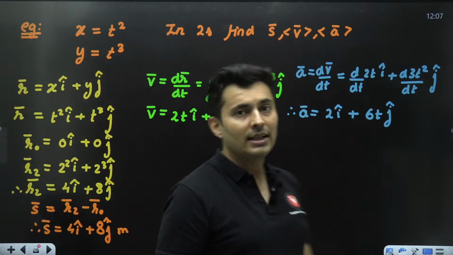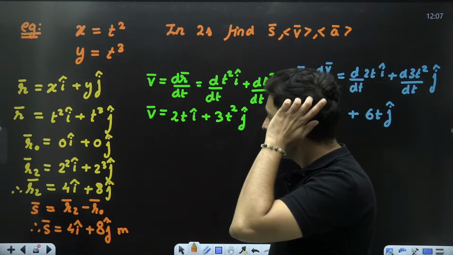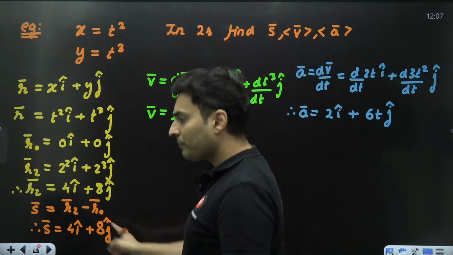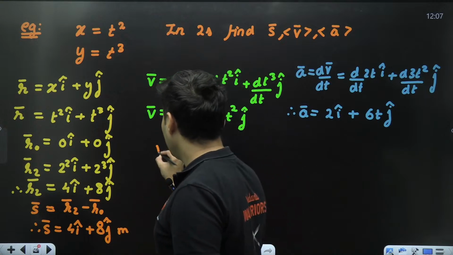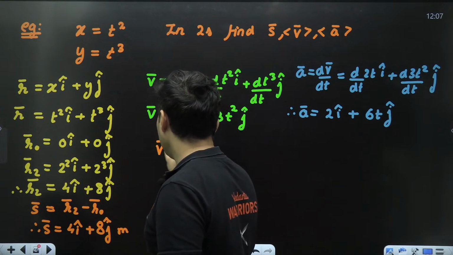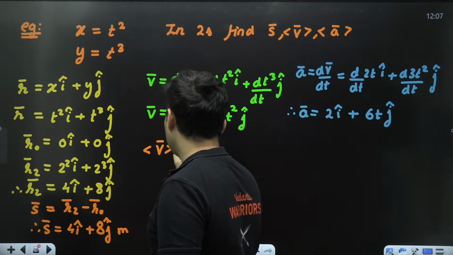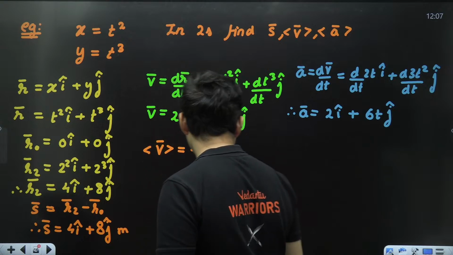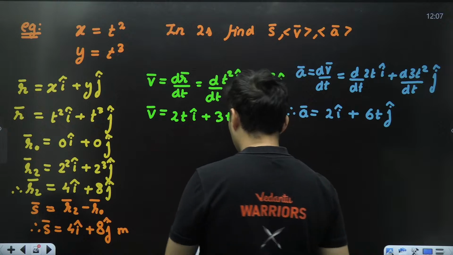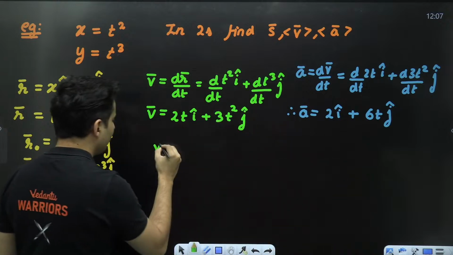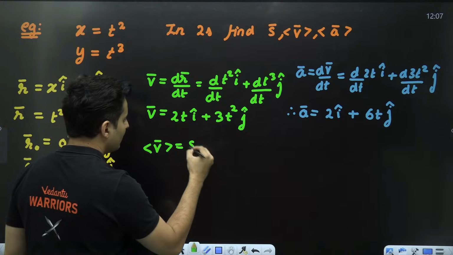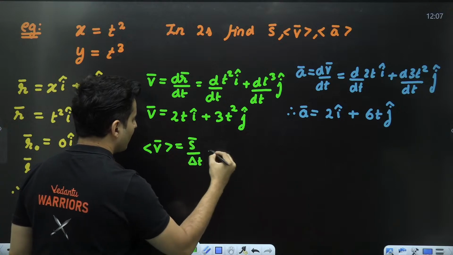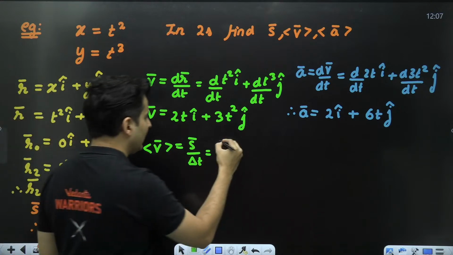This is done. Let's find out the average velocity. Average velocity is nothing but displacement divided by time. Displacement we got it, 4i plus 8j.